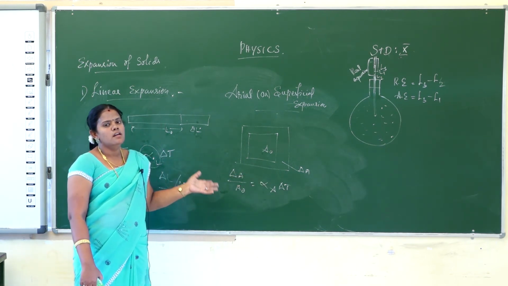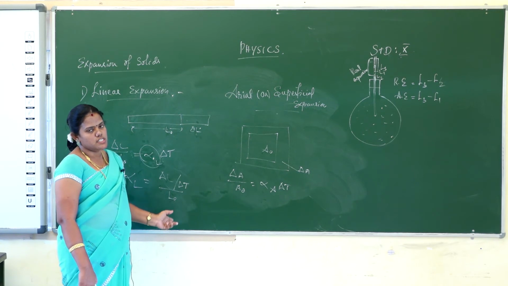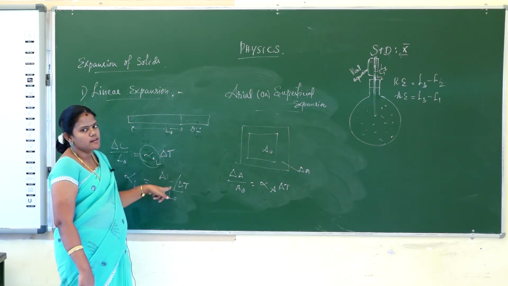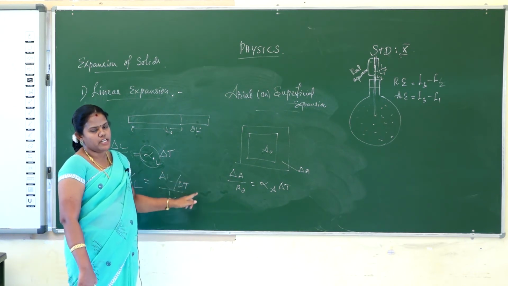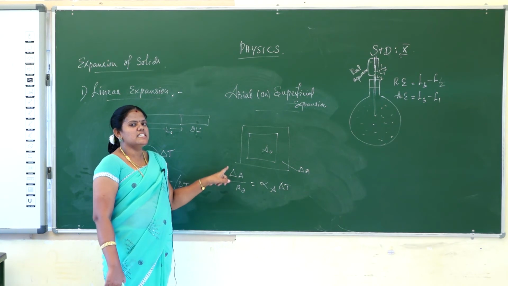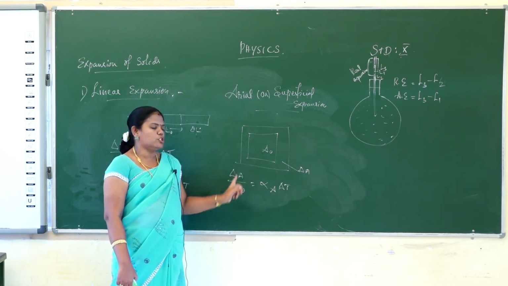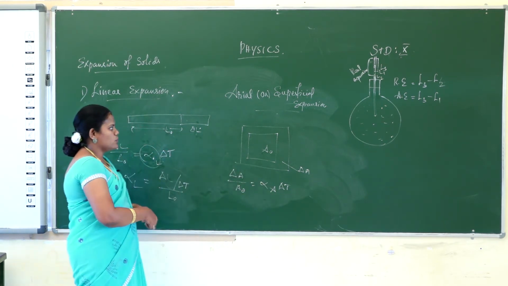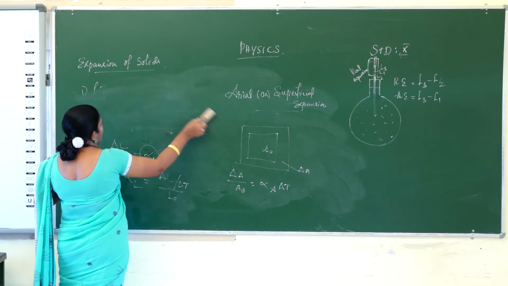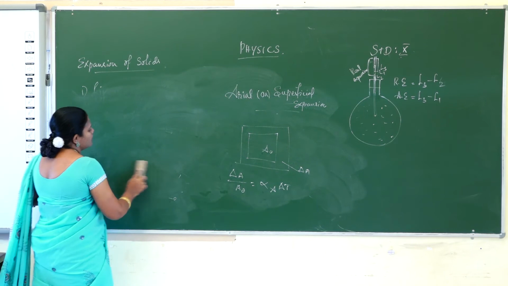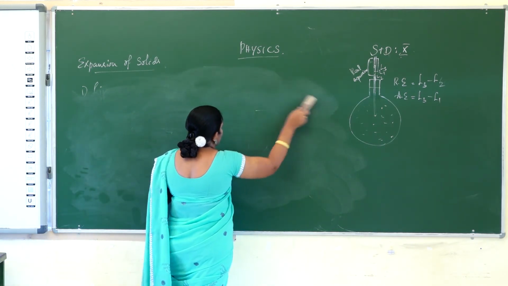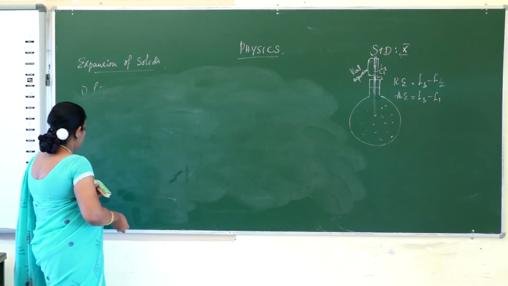What's the meaning of coefficient of linear expansion? It is the change in length per degree rise in temperature per original length. Coefficient of aerial expansion is the change in area per degree rise in temperature per original area. Then the third one is volume expansion or cubical expansion, which we will explain in the same way.